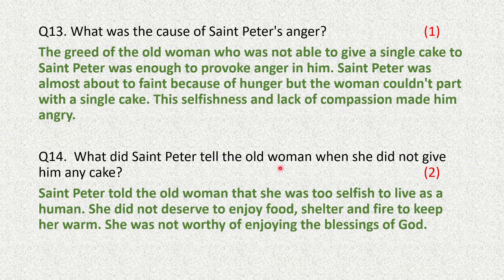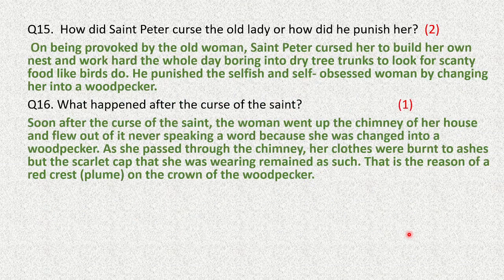What did St. Peter tell the woman when she did not give him any cake? St. Peter told the old woman that she was too selfish to live as a human. She did not deserve to enjoy food, shelter, and fire to keep her warm. She was not worthy of enjoying the blessings of God.